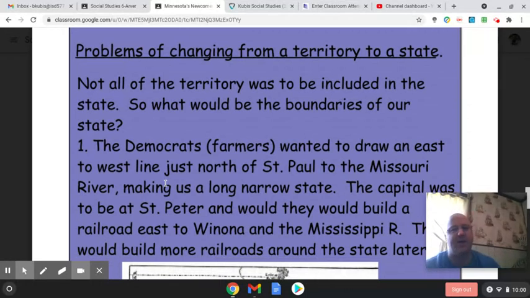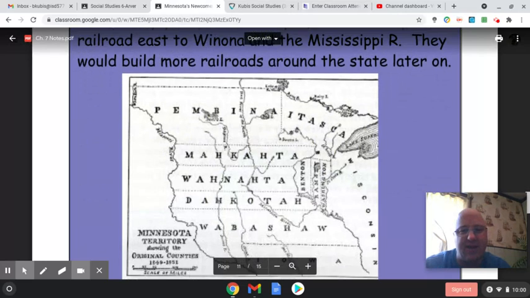So when it went from a territory to a state, I'm not going to spend a whole lot of time on this. There were disagreements over the Constitution. There were disagreements about what the shape of the state should be. The Democrats wanted one thing, the Republicans wanted another. That's just how politics go. Not everybody always agrees, and so they just had a lot of decisions to make.